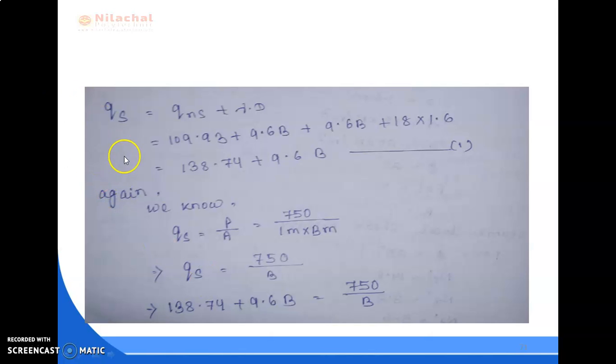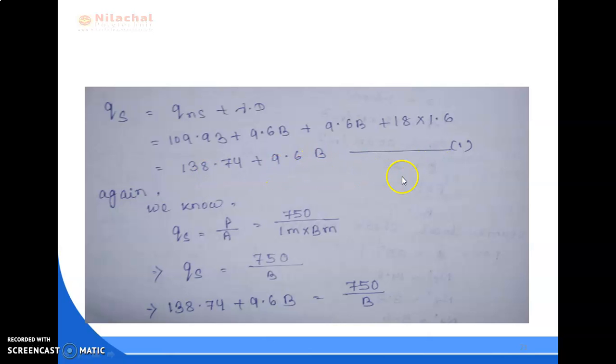Next we have to find out qs. So qs equal to qns plus gamma into D. We put all the values here: 109.93 plus 9.6 B plus 18 into 1.6. So the final answer is 138.74 plus 9.6 B. So we found qs in terms of B.